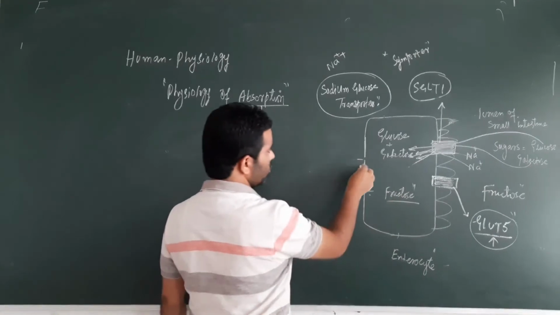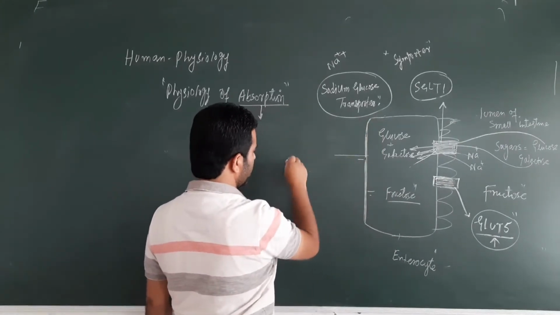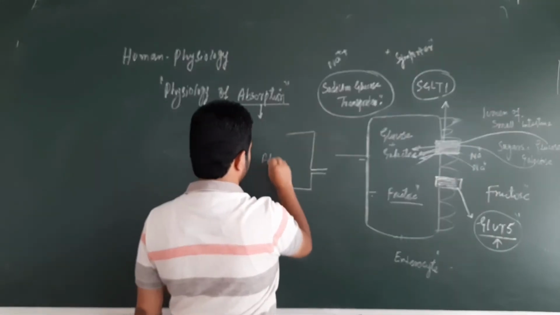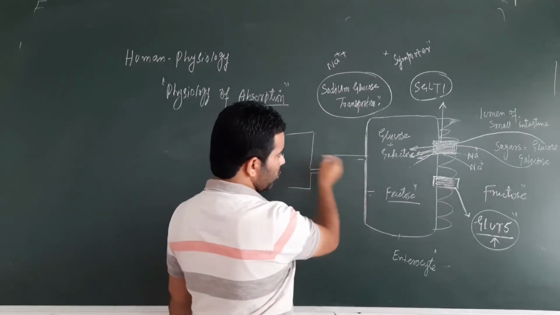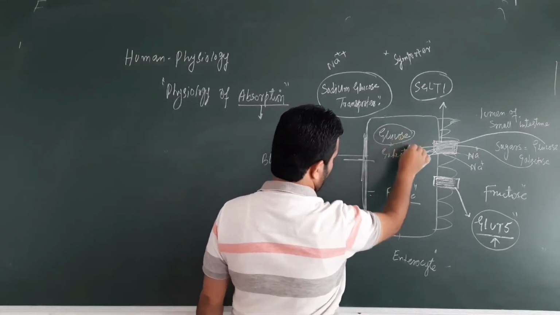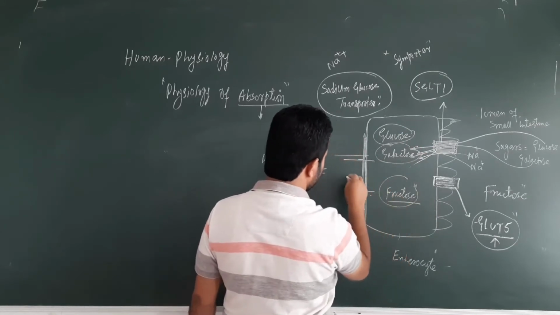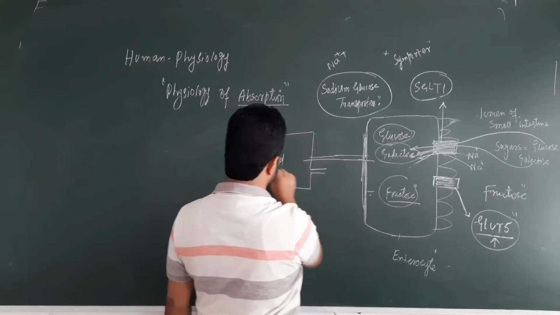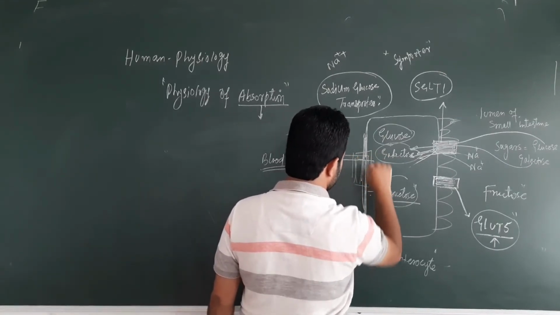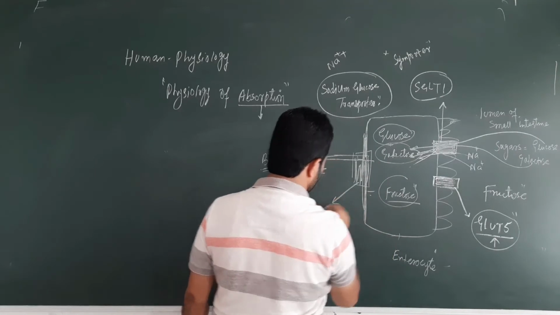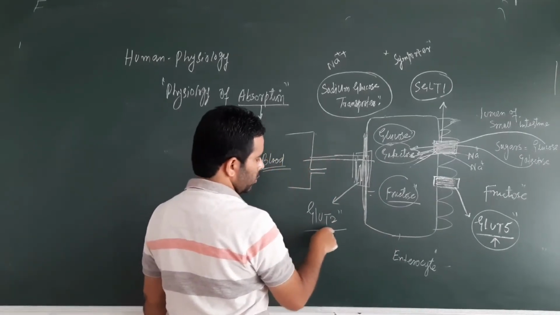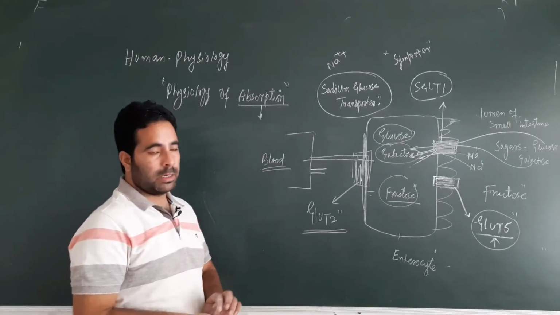But how will these molecules move from this basal surface into the blood? Let's say here is blood, this is a blood capillary. So again they have to move through this barrier, right. All these molecules, glucose, galactose, even this fructose, will be carried into the blood capillaries. Here again we have a transporter, a common transporter for all these molecules, that is known as GLUT2. So this is again facilitated diffusion here.